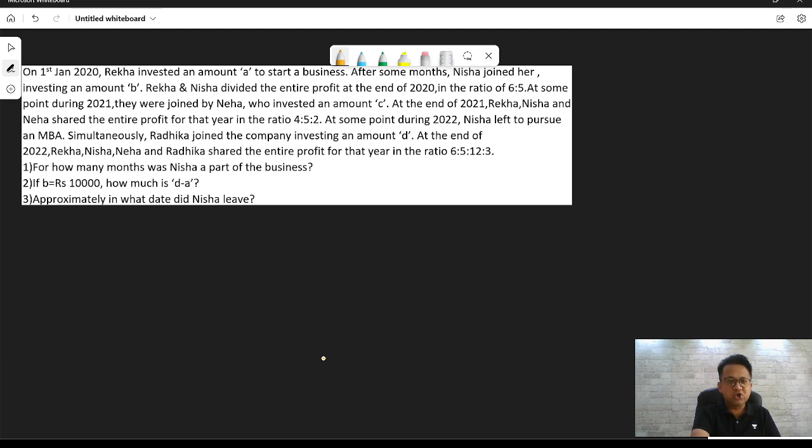At some point during 2022, Nisha left to pursue an MBA. Simultaneously, Radhika joined the company, investing an amount D. At the end of 2022, Rekha, Nisha, Neha, and Radhika shared the entire profit for that year in the ratio of 6:5:12:3.